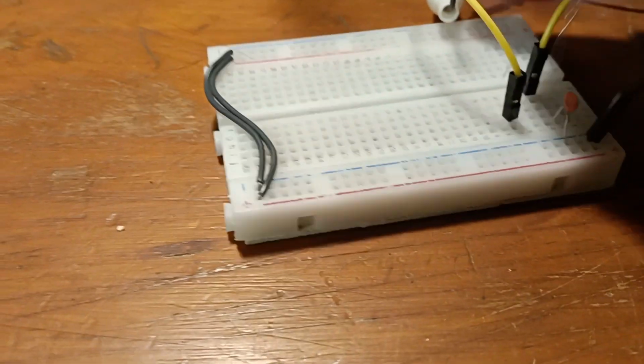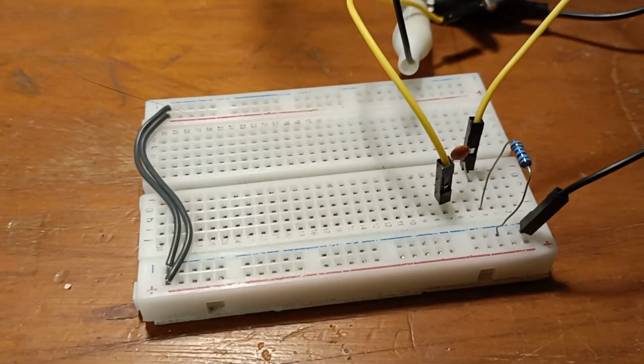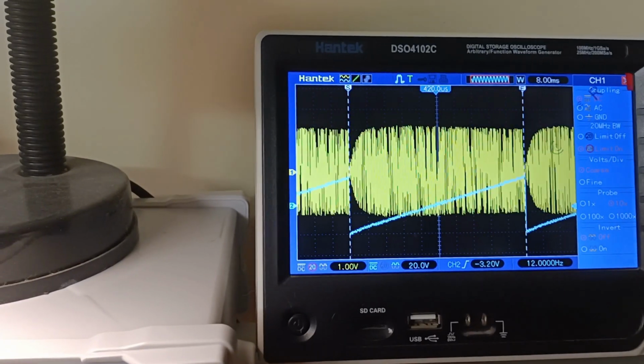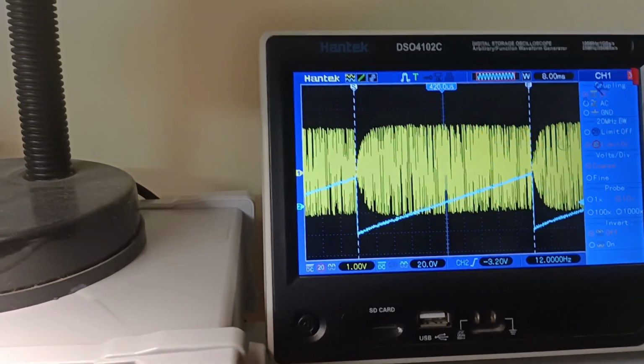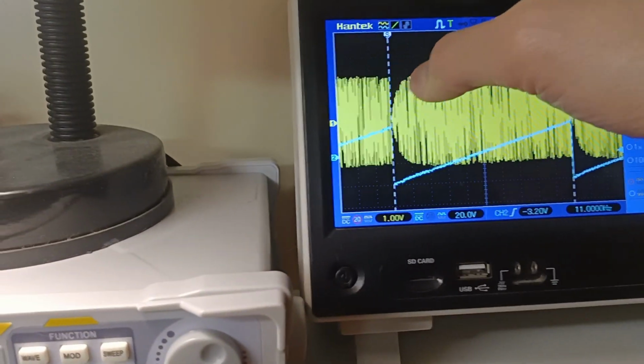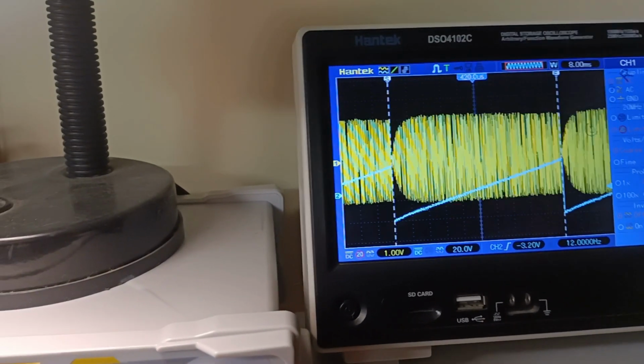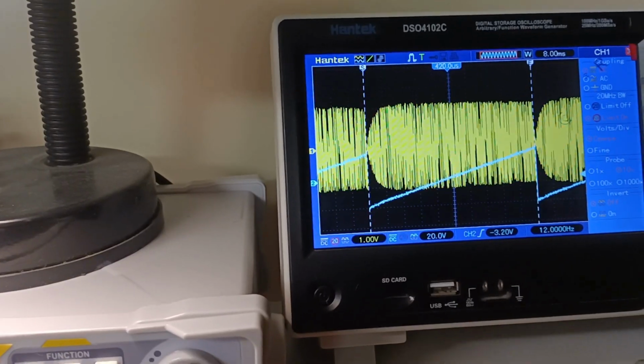And if I now change this filter around and make it a high pass instead, I'll just flip the orientation of these things. So now we've got our capacitor first, resistor second. We can see on the scope we've got a high pass filter where there's nothing at the start, and then very quickly we lose that attenuation, and then we can sort of let the signal through for the rest. So that's a quick sort of how we can set this up.